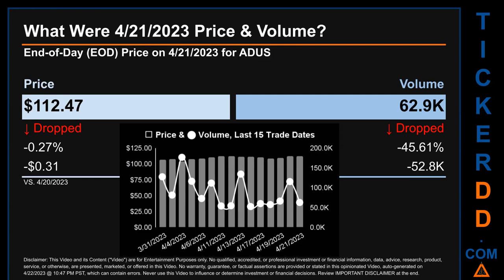Across a range of $8.43, the max and minimum end-of-day price were respectively $112.78 and $104.35. Volume saw a range of 124.3 thousand, from a day low of 52.6 thousand to a day high of 176.9 thousand.